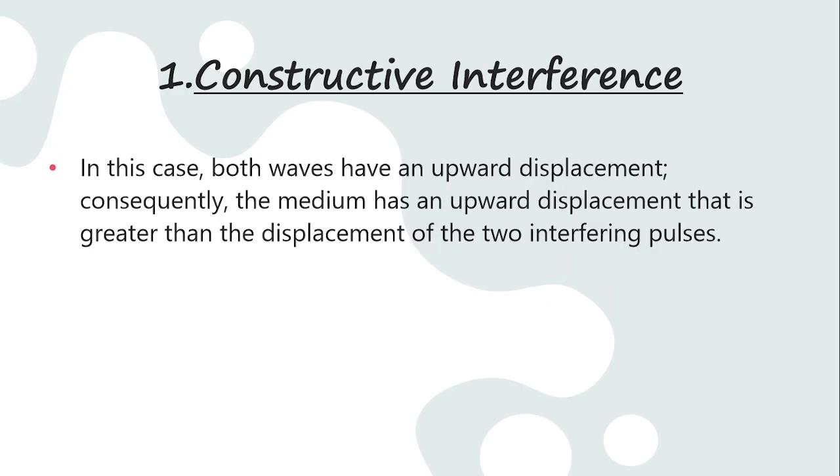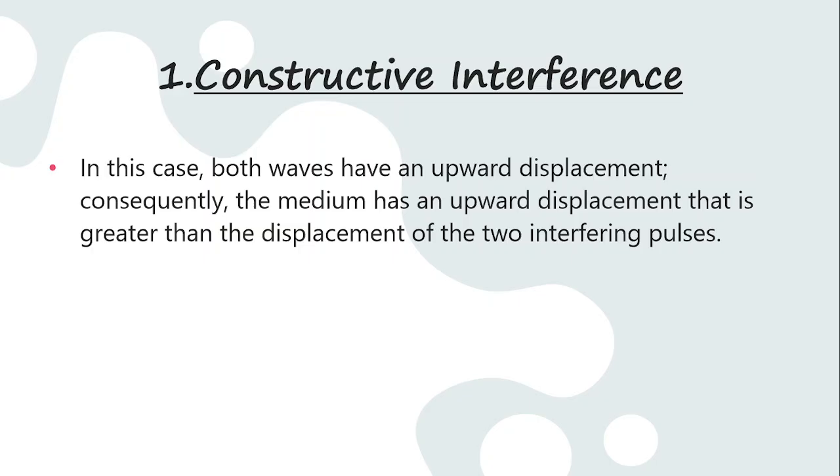In this case of constructive interference, both waves have an upward displacement, that is, a displacement moving upward. Consequently, the medium has an upward displacement that is greater than the displacement of the two interfering pulses.